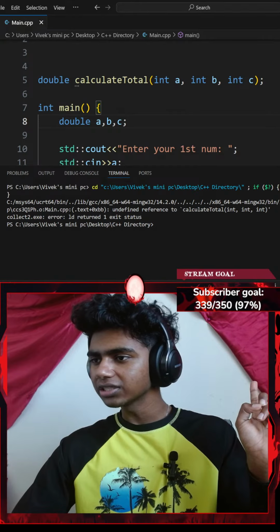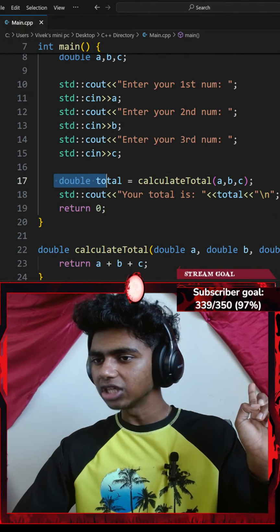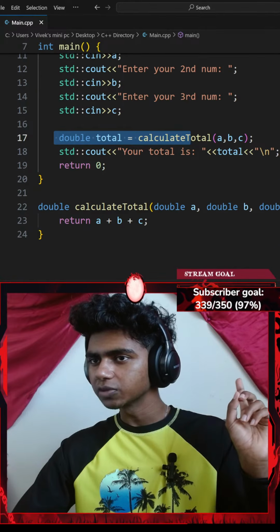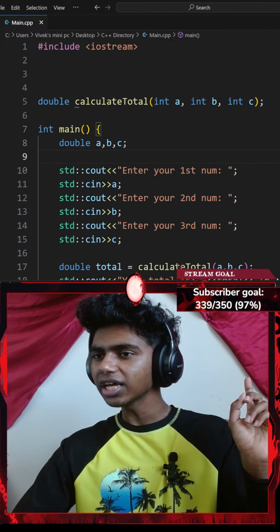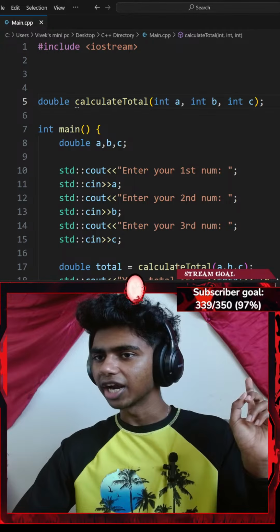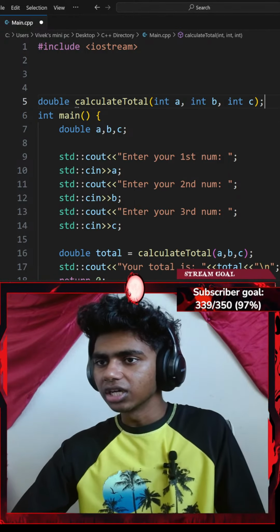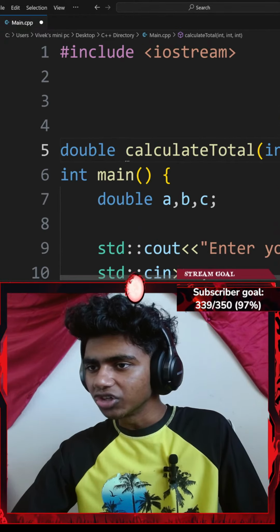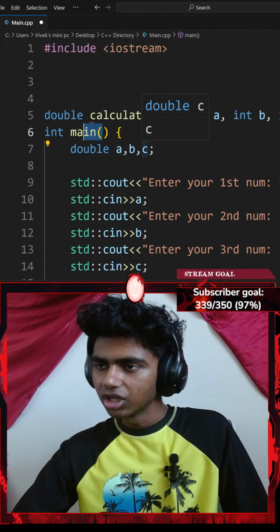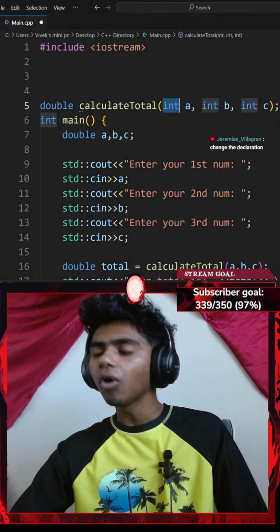Okay, I think something is messed up. I go with double total, my calculate totals parameter here. Is it because I invoked it wrong, or like I declared my function incorrectly? Because if I zoom in, I do see like 3 tiny dots here. Does that mean something? Change the declaration. Oh, okay, there we go.